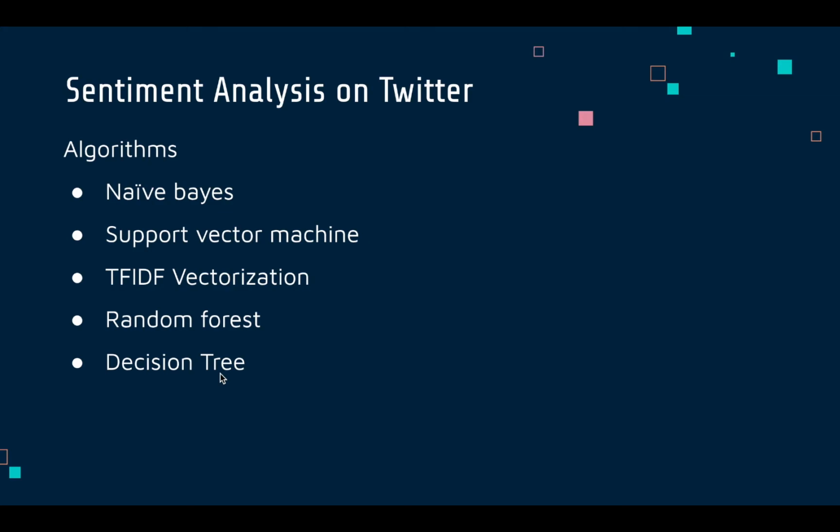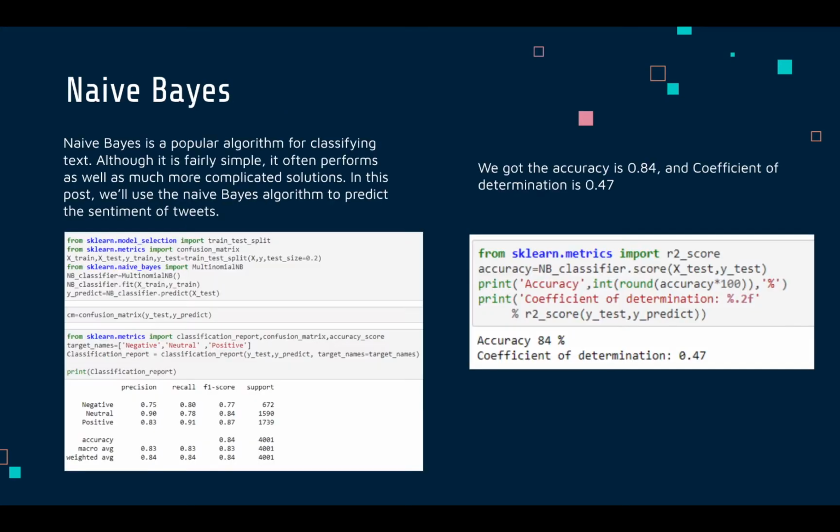So now we are going to see how much each algorithm has predicted, what the accuracy of all of those is. The process is similar for all the models. We first split the data on an 80-20 basis using the train test split function, and then we predict the sentiment of the tweets. Now we are using a multinomial naive Bayes function over here.